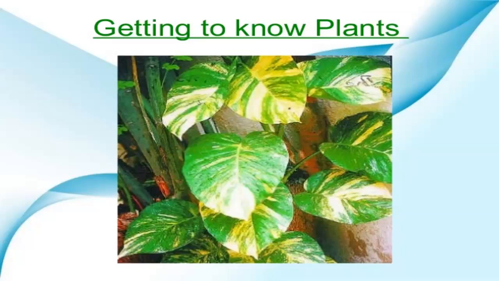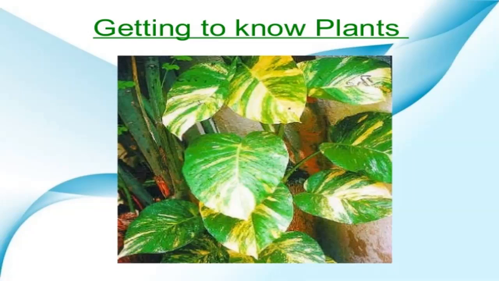Plants do not move around like animals do. Plants also do not take food like animals. The plants make their own food by the process of photosynthesis. Plants are of different shapes and sizes. Some plants are very big, some are medium sized, some are small, whereas some are just patches of green materials on the soil. Most of the plants have green leaves.